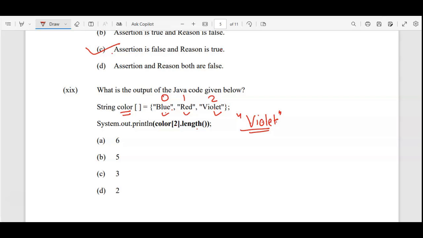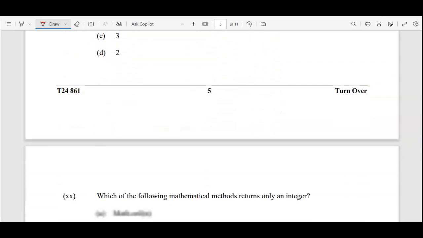Most of the students make a mistake, they start counting length from 0. That is not possible. Length is the only thing which starts from 1, and all the rest, like position, index, and charAt and indexOf of substring, start from 0. So 6 is the length of this string. Option A is the correct one.